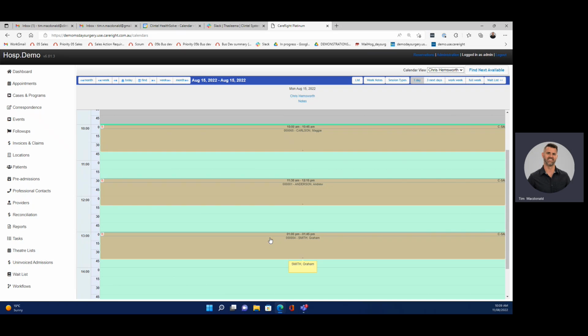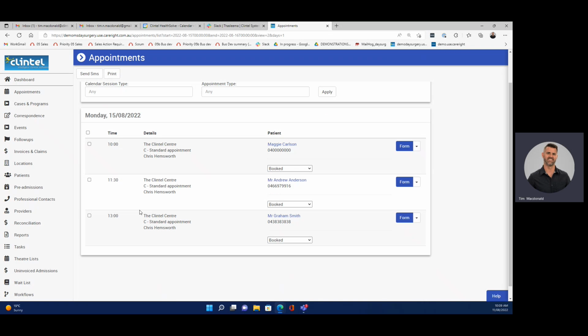And drilling down a little bit further, if I just go to list view, which provides a really nice jump off screen for the specialist to use on this particular day. Getting back to my point, the way we can configure your appointments is we can associate a particular form with a particular appointment type. So you can see for this list view on the 15th of the 8th, Chris Hemsworth has his calendar for the day. At 10 a.m. he has Maggie Carlson, at 11:30 he has Andrew Anderson, and at 1 p.m. he has Graham Smith.